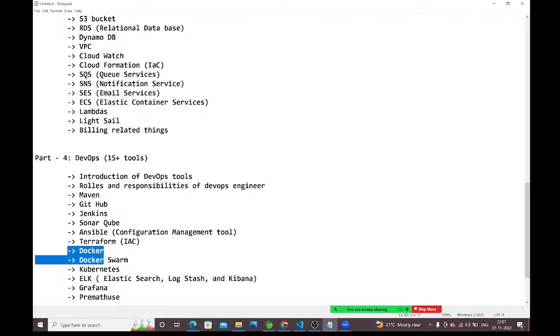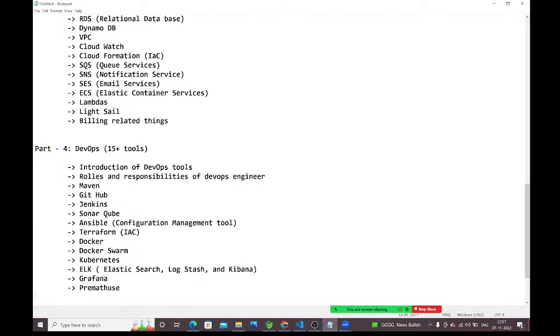Have a look at what we are going to discuss in DevOps. First, I'm going to give a brief overview of all the tools. Next, I'm going to discuss the roles and responsibilities of DevOps engineers. Next, Maven, GitHub, Jenkins, SonarQube, Ansible, Terraform, Docker, Docker Swarm, Kubernetes, ELK, Grafana, Prometheus,